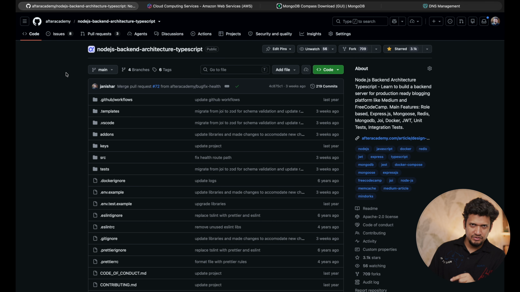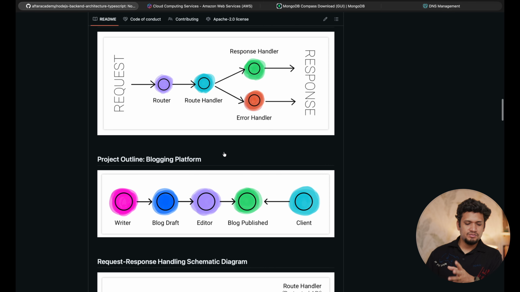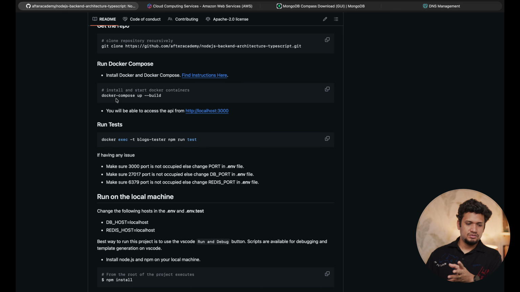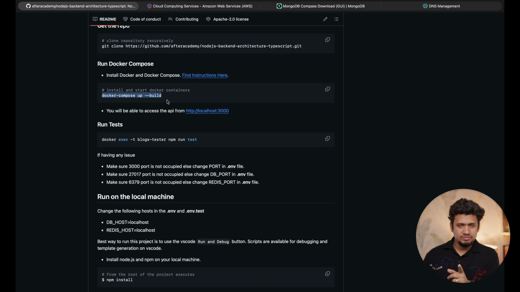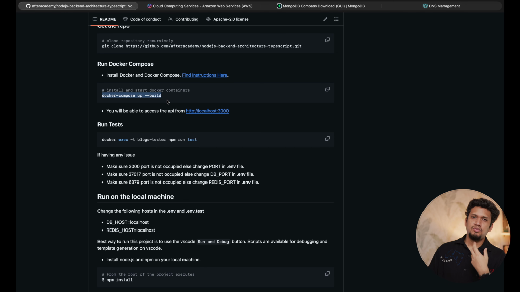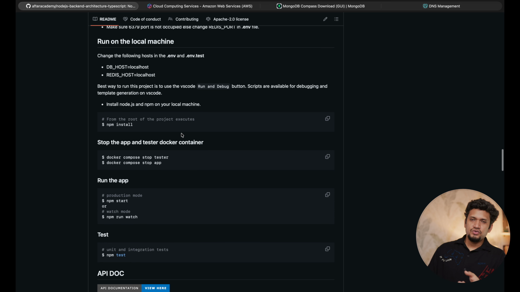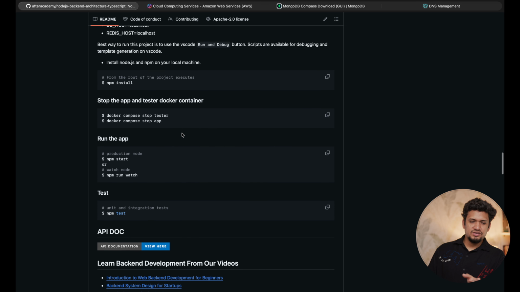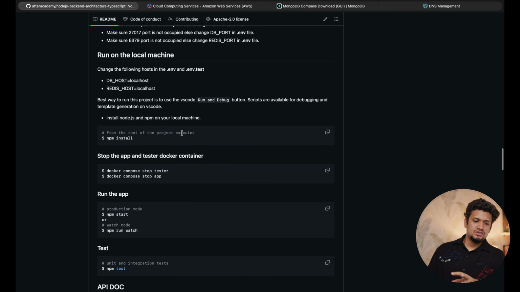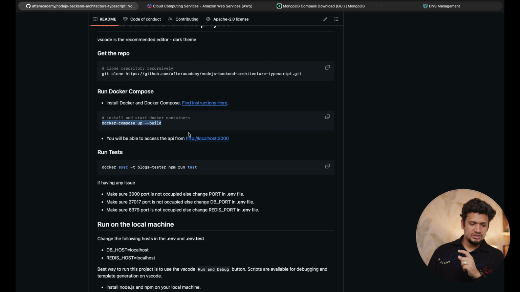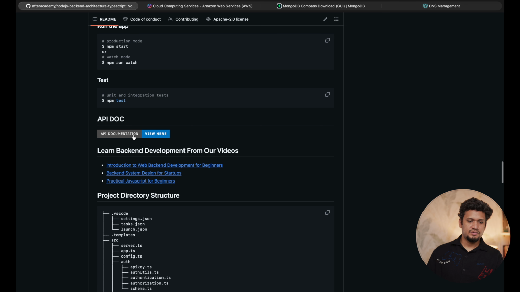Now let's talk about the project. The link for the repository I have provided in the description as well. You can find this project on the After Academy GitHub. This project provides information about deployment using Docker. But we are not going to use Docker because we don't want to deploy it on one system. We are going to deploy it from scratch. So you can test and run this on your local system to understand more about the project. So basically it provides APIs which can be found in this document.